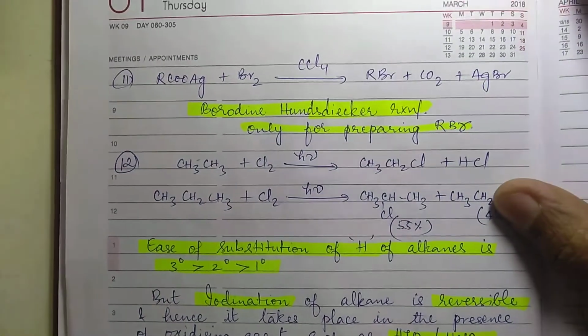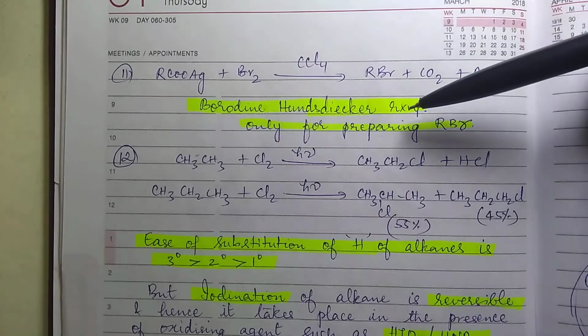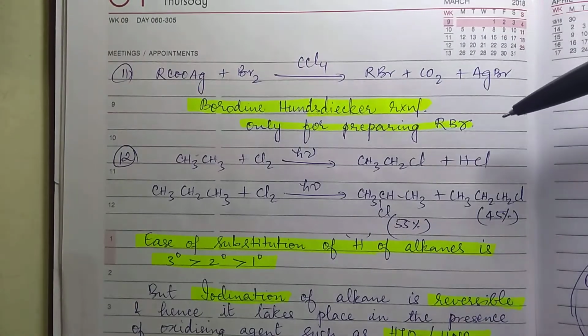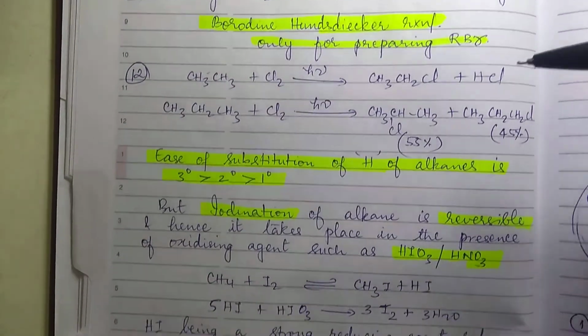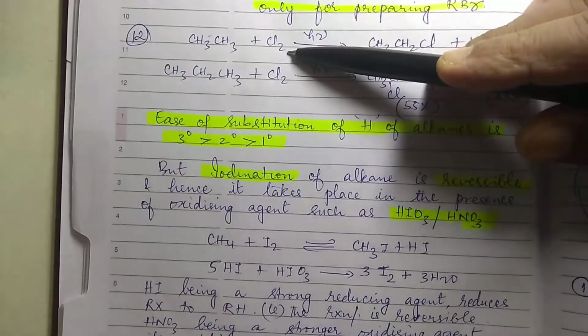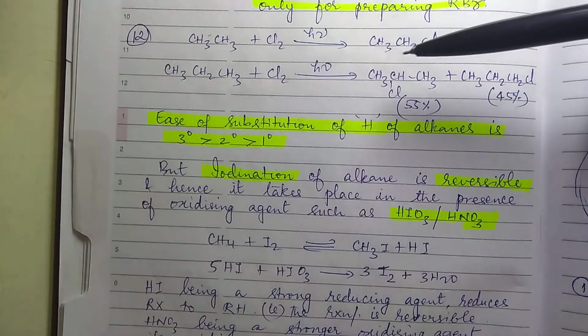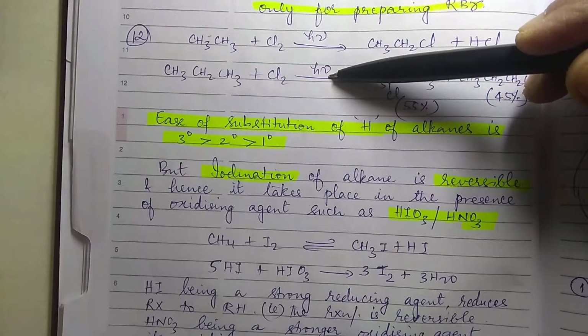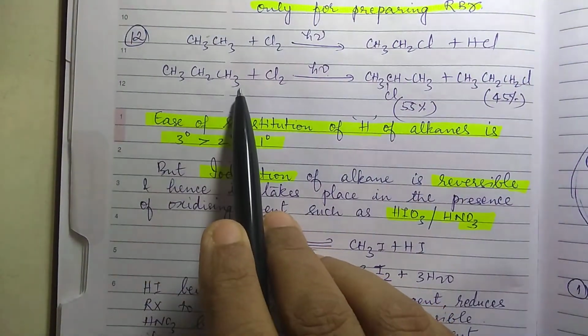Then the other one, specifically for RBr, is called the Borodin-Hunsdiecker reaction. This is only for RBr. Then from alkanes, by simple halogenation in the presence of sunlight, you can prepare haloalkanes. Supposing you have more than one kind of carbon, what do I mean by that?